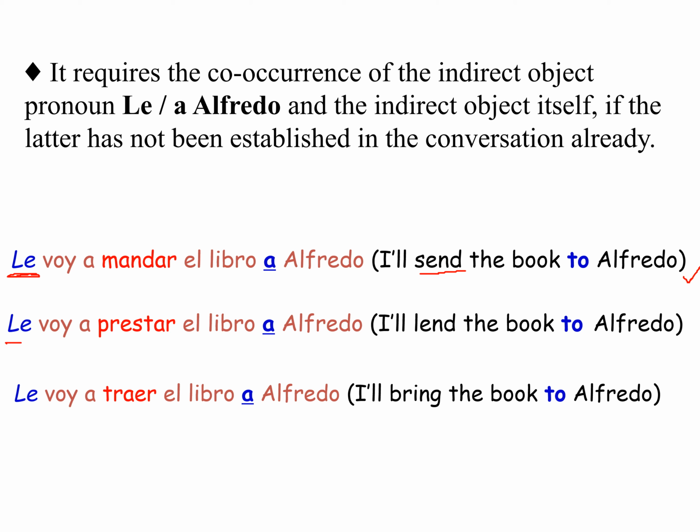O le voy a prestar el libro a Alfredo. In this case, he's the person that I will lend the book to. Or le voy a traer el libro a Alfredo. So in this case, he's the person that I'm going to bring the book to. I'll bring the book to Alfredo. And so normally we need to use this at the beginning to establish the person who we're talking about. Okay.